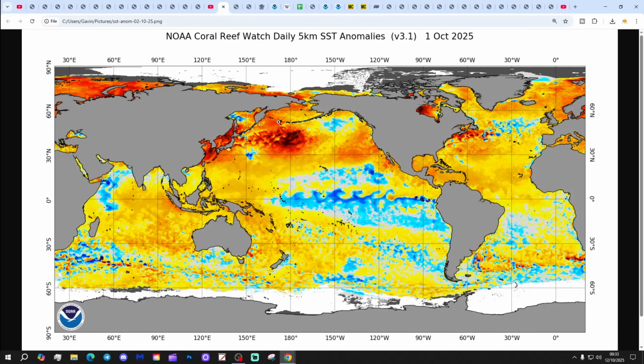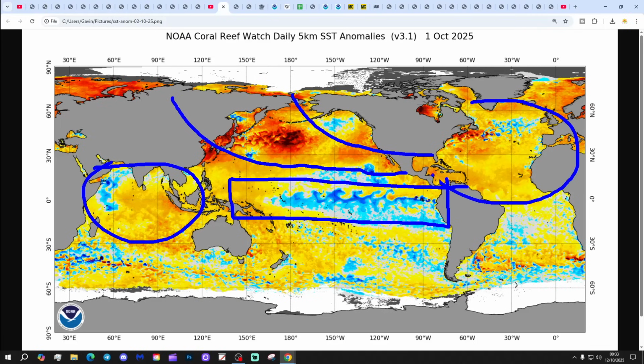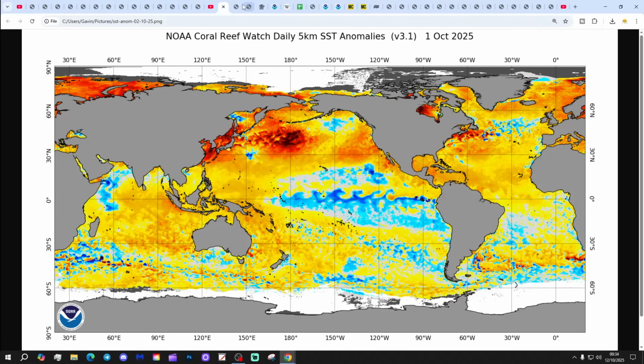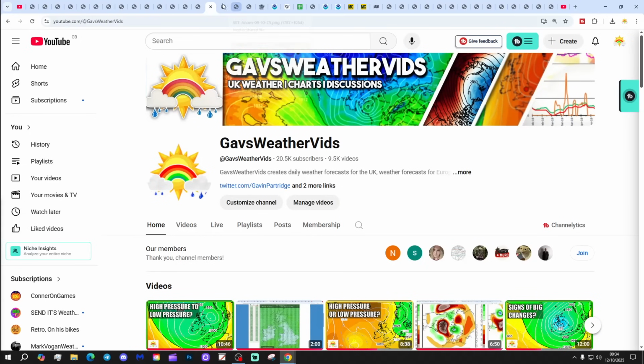we're going to look at sea surface temperature anomalies. So, of course, we've got our four areas of interest. We've got the equatorial Pacific Ocean there, the ENSO region, the northern Pacific here, with a particular focus on the northeastern Pacific, the Indian Ocean over there, and the North Atlantic Ocean over here. That's how the oceans were looking when we did the last winter update. This is the latest.